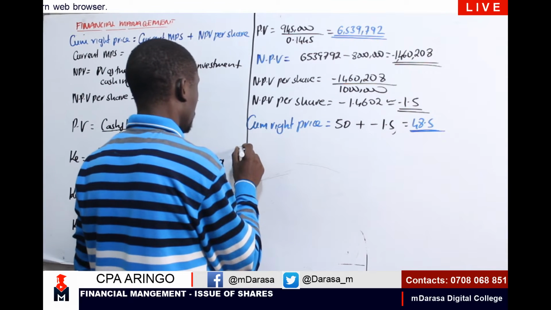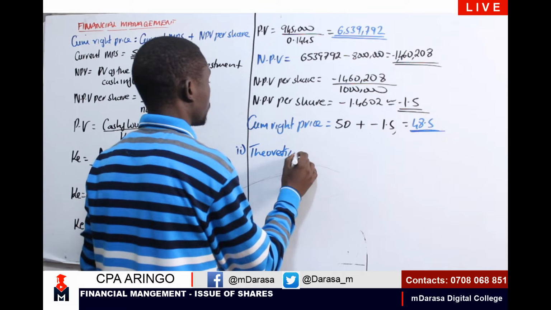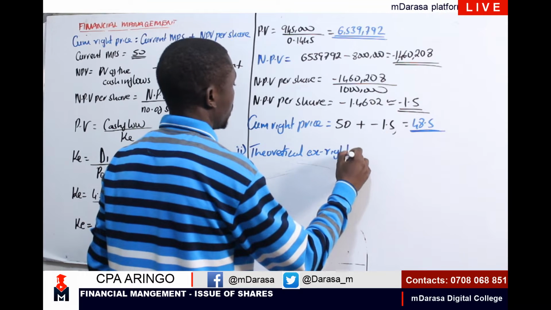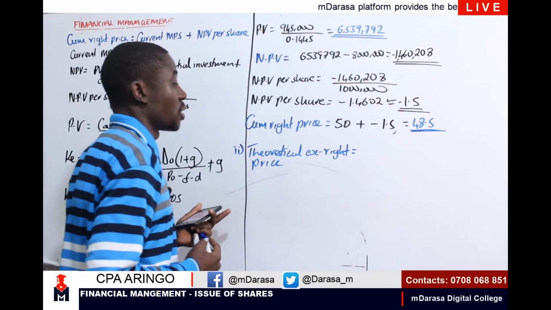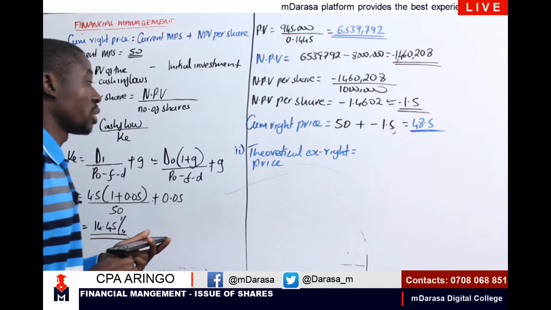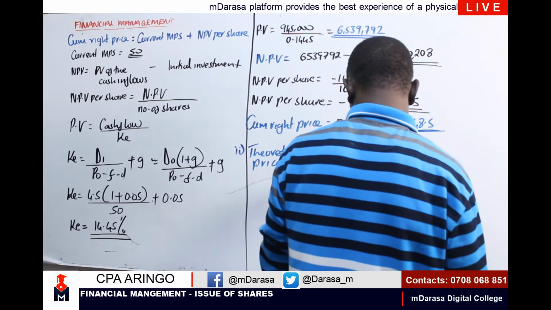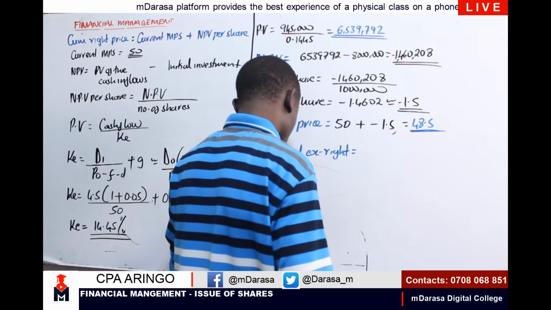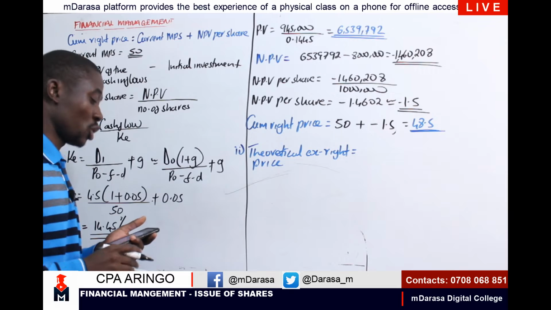So number 2, the examiner wants us to compute the theoretical ex-rights price. To compute it, you can recall, I should be talking of the number of existing shares multiplied by the market price per share.